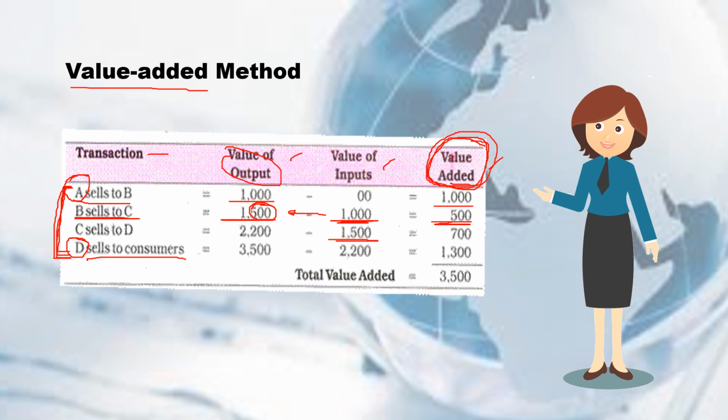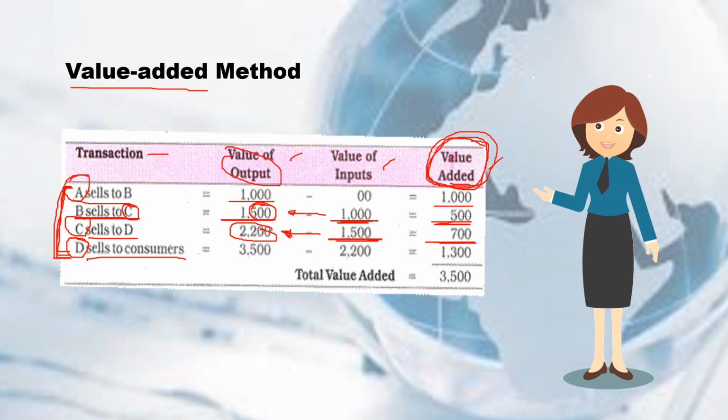Input niya yun. So, nag-undergo ulit ng process si C. Kinonvert niya ulit yung binili niya into another product. Kinodify niya yung product na siya niyang ibebenta kay D. So, from 1,500, ang presyo na niya or yung total output ay 2,200. So, magkano yung nadagdag? So, 700. So, ito lang yung nadagdag. Hindi na natin i-consider yung buong 2,200 kasi, again, madodoble po yung bilang.